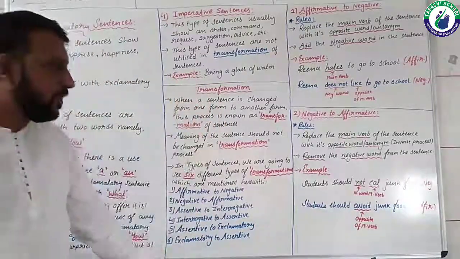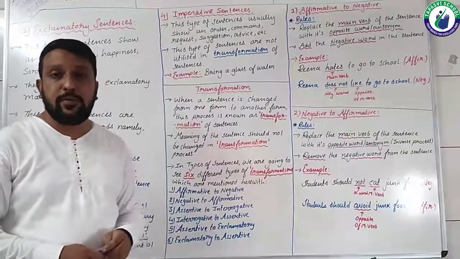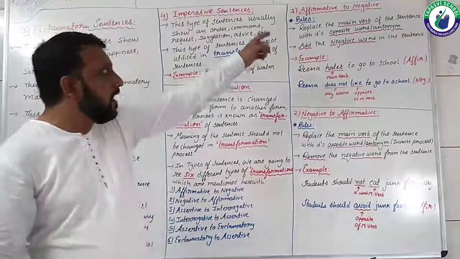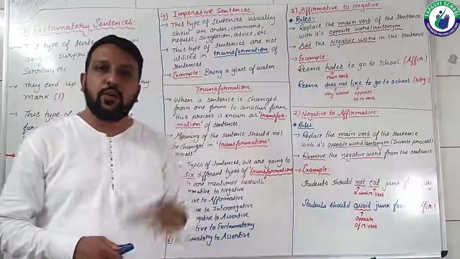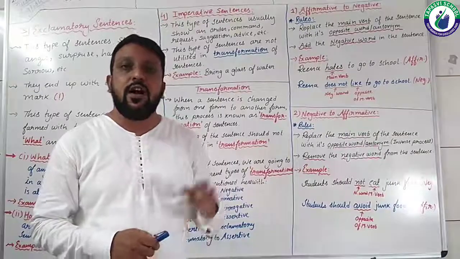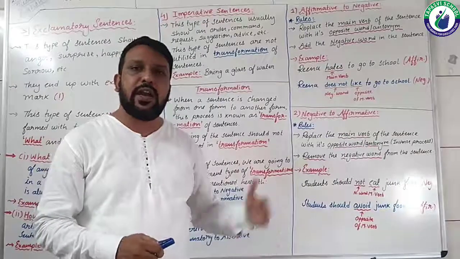So these 6 types of transformations of types of sentences we are going to see, and we have taken the first two, affirmative to negative and negative to affirmative.